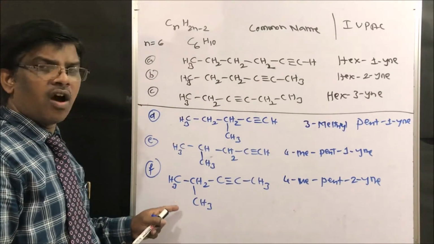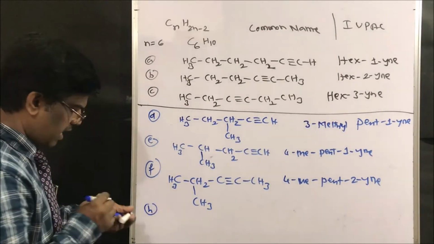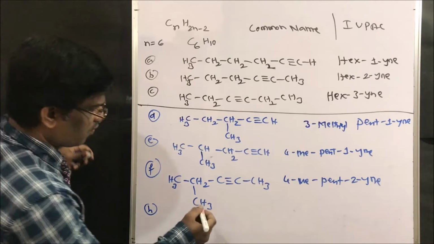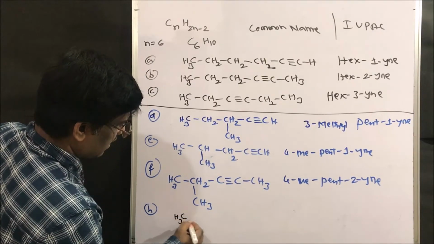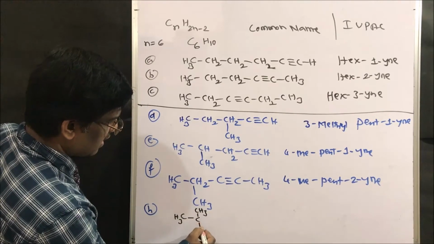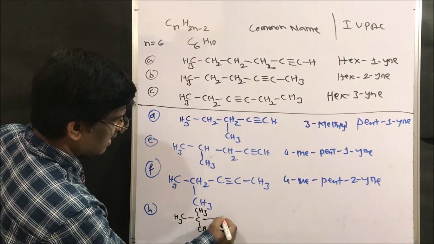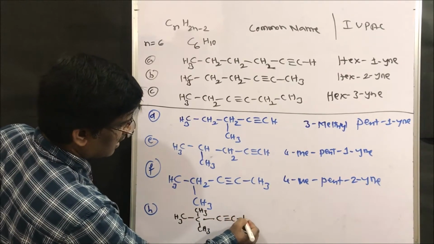Another way, yes, it is possible to write even this structure. What is the structure? CH3, C, CH3, CH3, C triple bond CH.